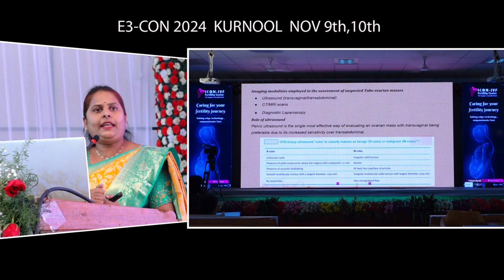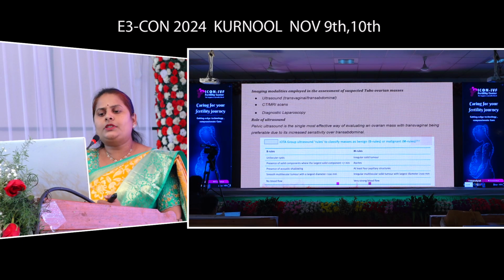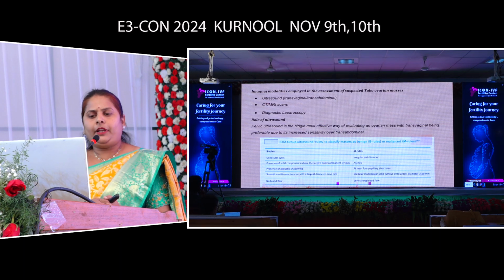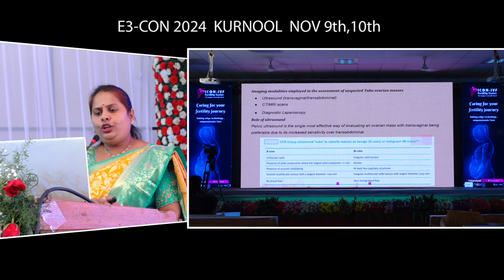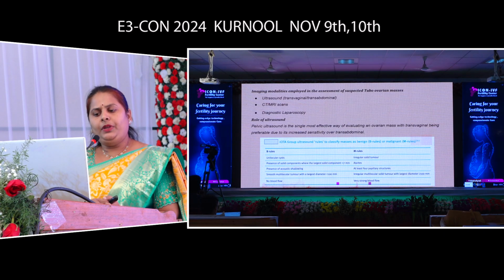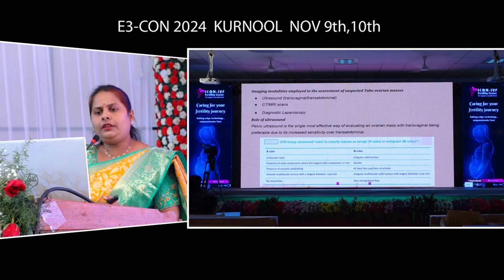These are the B rules, benign rules. And these are the M rules: irregular solid tumor, ascites, at least 4 papillary projections, irregular multilocular solid tumor with largest diameter more than 100 mm, with very strong blood flow. These are the things which we can diagnose even by ultrasound.